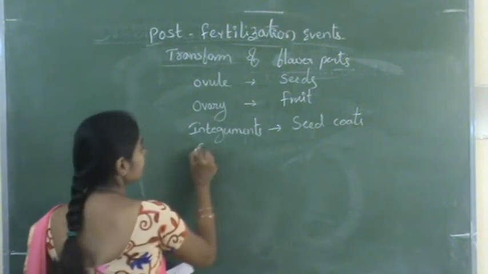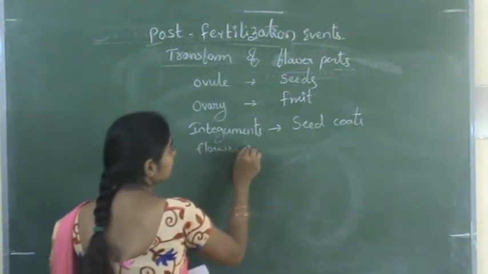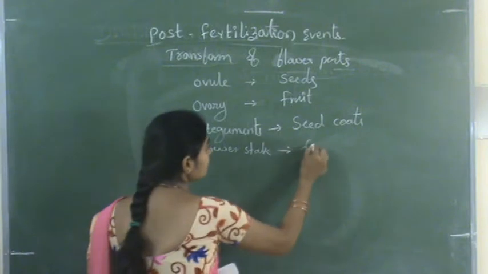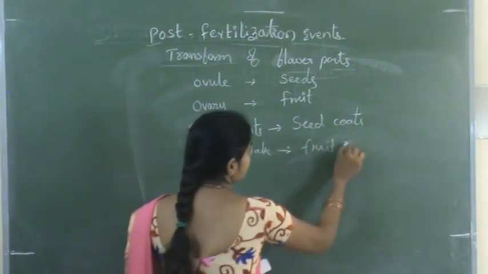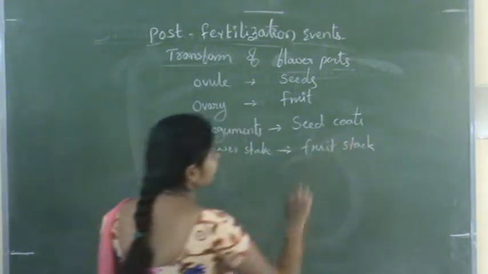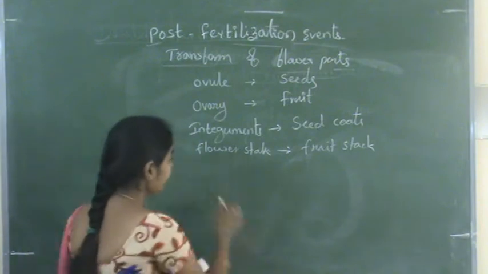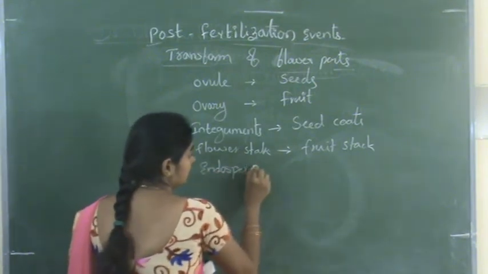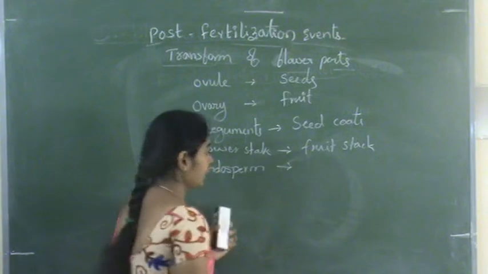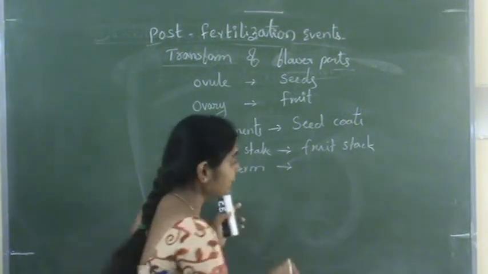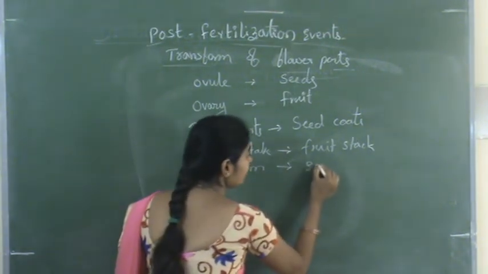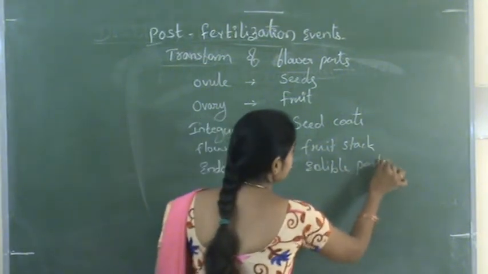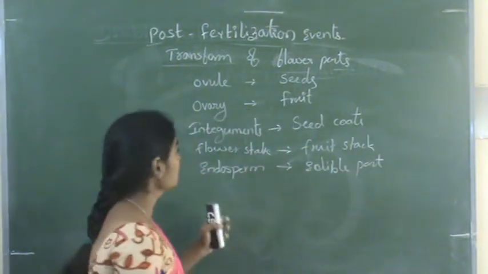And the flower stalk becomes the fruit stalk, and the endosperm remains the endosperm, but it becomes the edible part in some fruits.